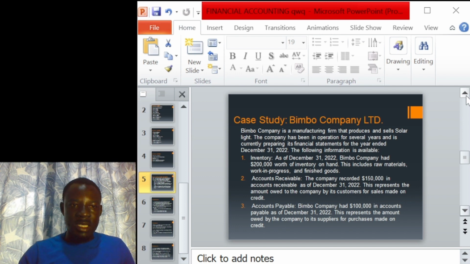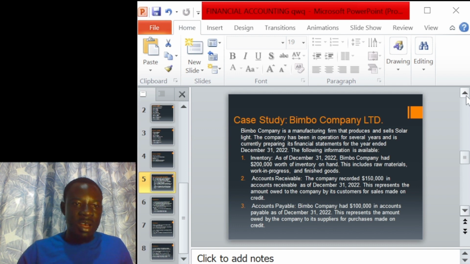Inventory is a current asset. Why? Because at the end of the year, we were having $200,000 worth of inventory in our hand. It means that the stock that was supposed to be sold within that financial year was not able to be sold. This $200,000 was still in the warehouse. It has not been sold. When that happened, it is a current asset to the company because we can sell stock within one financial accounting year. So let's remember, now we have inventory. Inventory is part of our current assets.